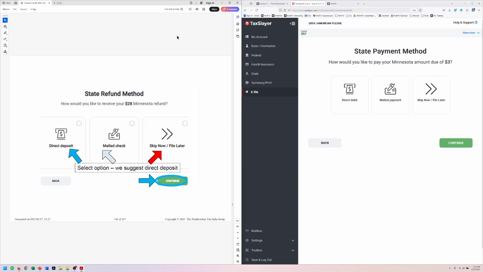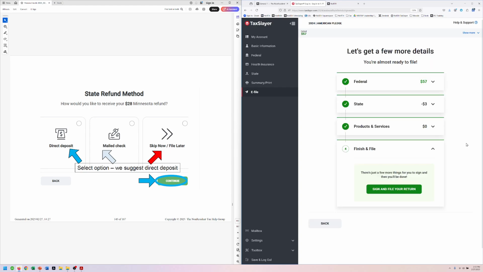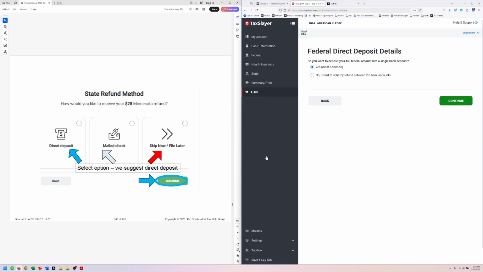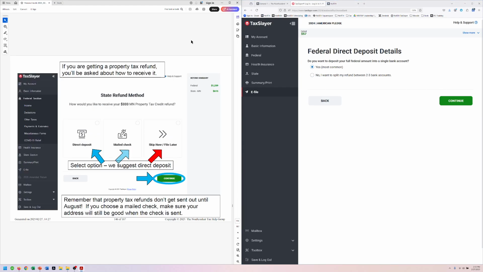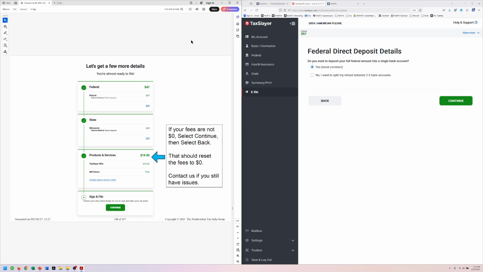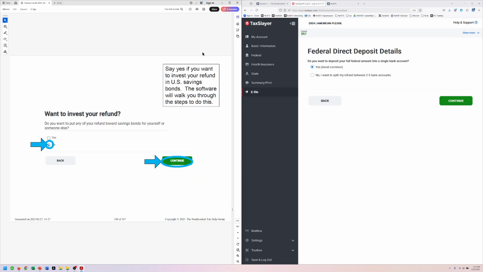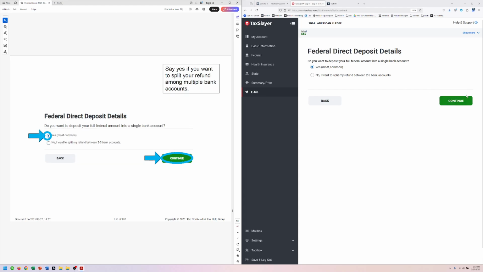You would do the same thing for this one. This one's a refund, but we're going to say a payment. We're going to choose direct debit as well, right? Take it straight out of her bank account. And then we would sign and finish. And we would enter some information here. Do we want to put it all into one bank account? We're going to say yes. All right. Fees should be 0. We don't want to split the bank account. All right, there we are.